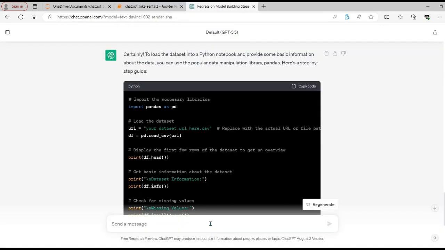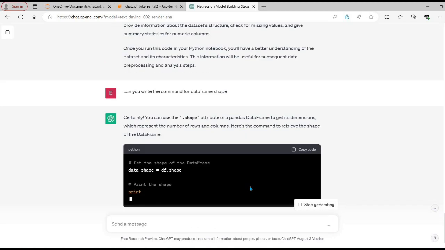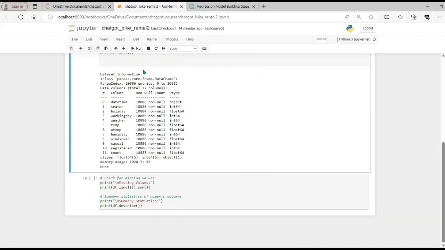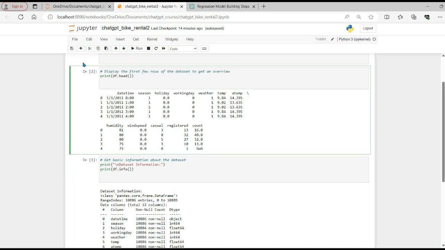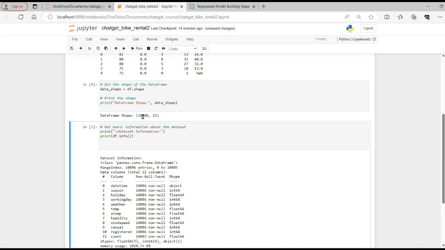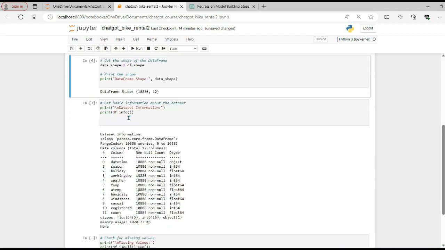So we can ask, can you write the command for data frame shape, so that we can see how many rows and columns we have. So it has given this code. So let's copy the code, and let's run this command after this cell, and we can see we have 10886 rows, more than 10,000 rows, and we have 12 columns.